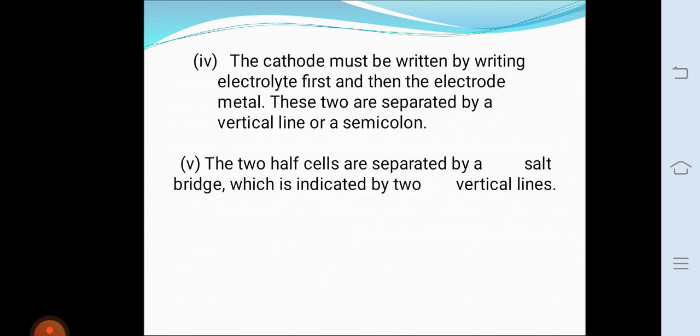Then the difference between electrolytic cells and electrochemical cells. In an electrolytic cell, electrical energy is converted into chemical energy. But in an electrochemical cell, chemical energy is converted into electrical energy. In an electrolytic cell, the anode carries positive charge, but in an electrochemical cell, the anode carries negative charge. In an electrolytic cell, the cathode carries negative charge, and in an electrochemical cell, the cathode carries positive charge.